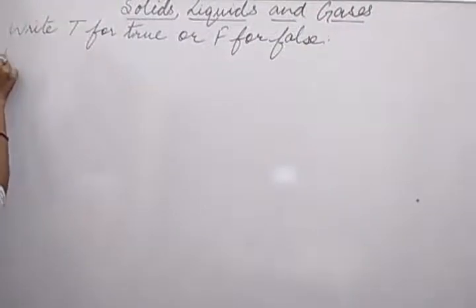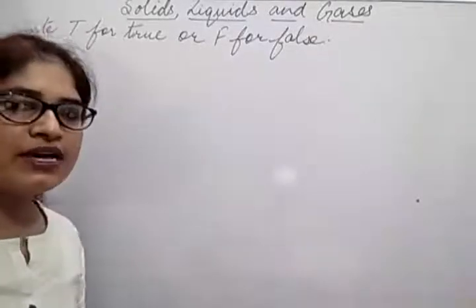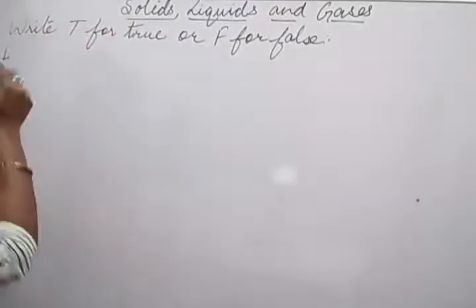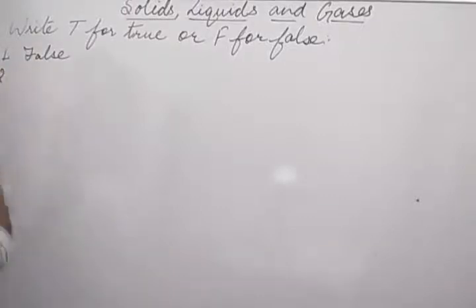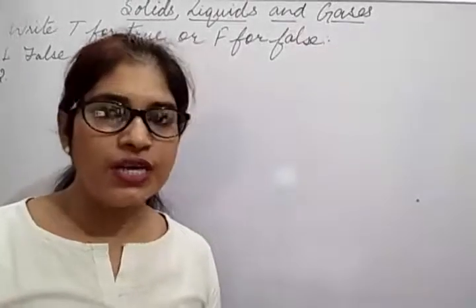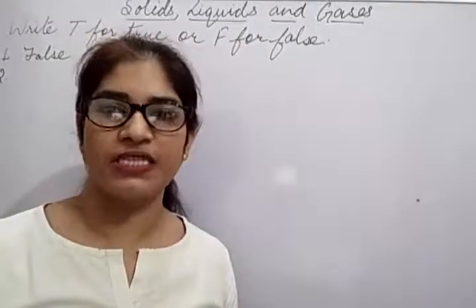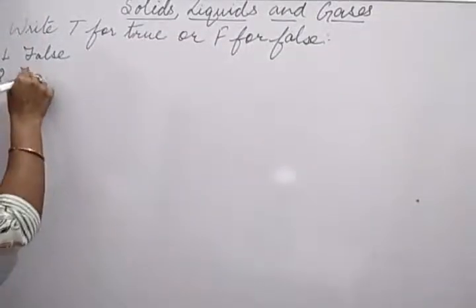So what is first? Ice is a liquid. What do you think? Right now I told you ice is a solid form. So is this true or false? Yes, you know very well. This is a false statement. Second, solids have fixed shape and size. Yes, all the solids have fixed shape and size. So this is a true statement. You can write true here.